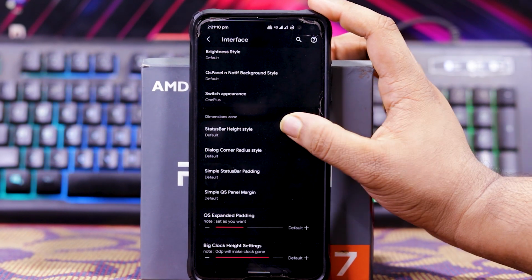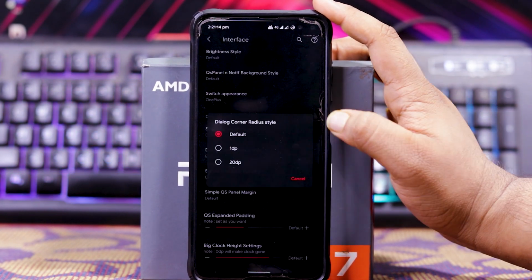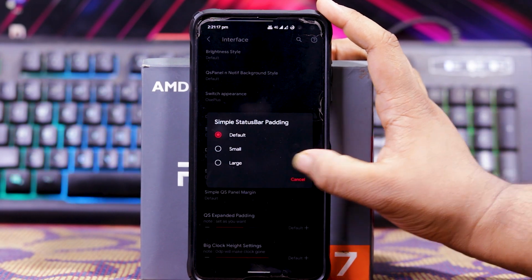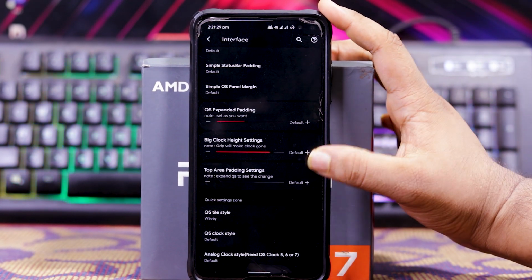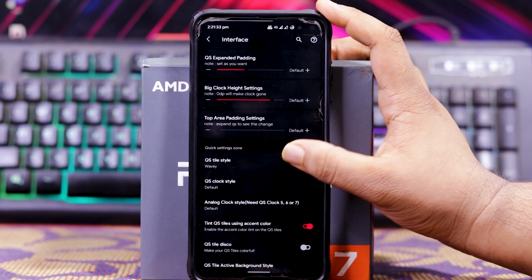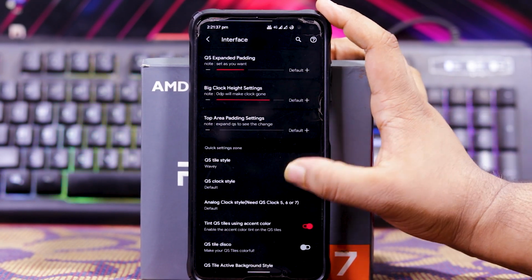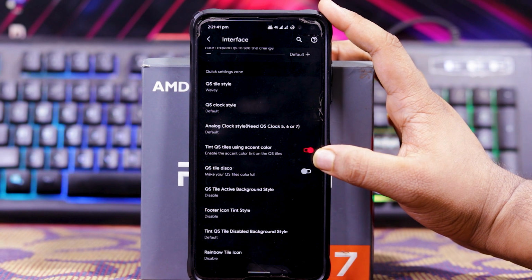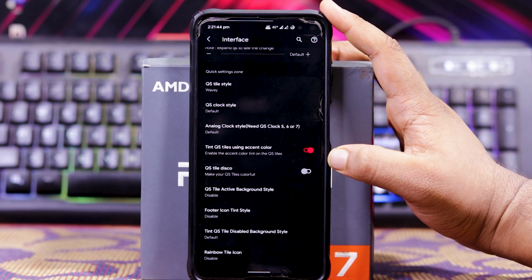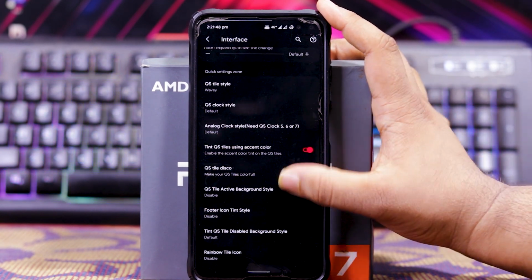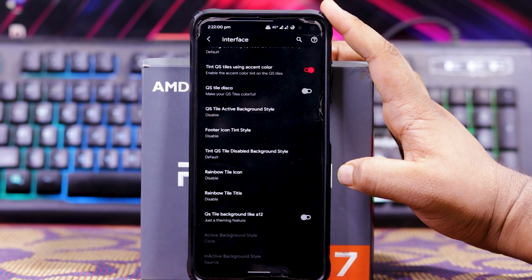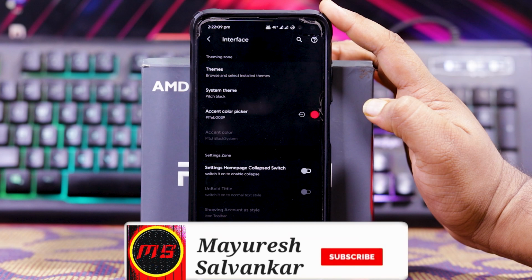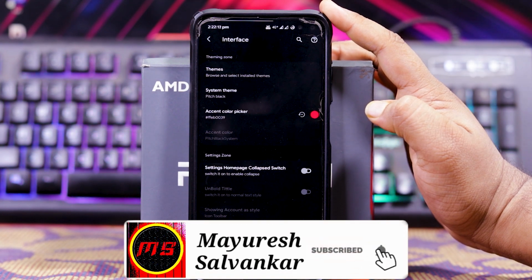Then you get status bar height style, dialog corner radius style, simple status bar padding, simple QS panel margin, QS expanded padding, big clock padding, top area padding, QS style, QS clock style, analog clock style, tile QS style, disco, QS style active background style, footer icon style, rainbow tile title, rainbow tile icon, QS wave background color, etc. As you can see, there are tons and tons of customizations in interface itself.